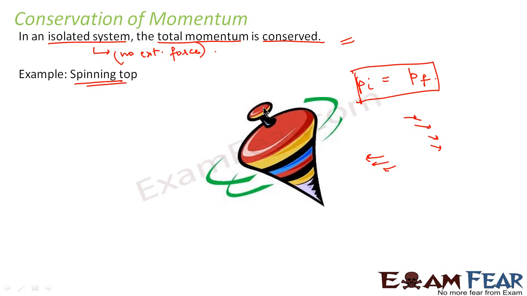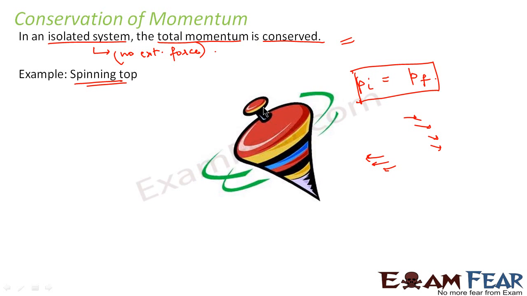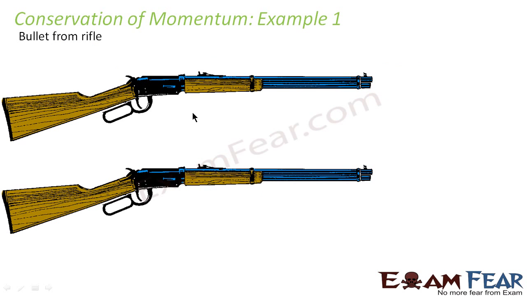We'll take a few more examples to get things clear. Let us take the example of a bullet fired from a rifle. If you see the first picture, you see the rifle is at rest. So this is our initial system, which will tell us the initial momentum of the system. Now the initial momentum of the system is equal to 0.